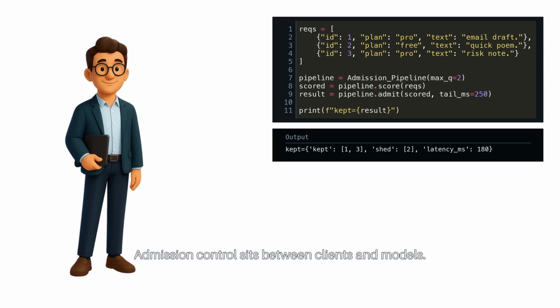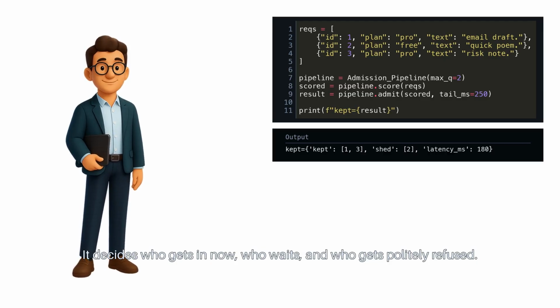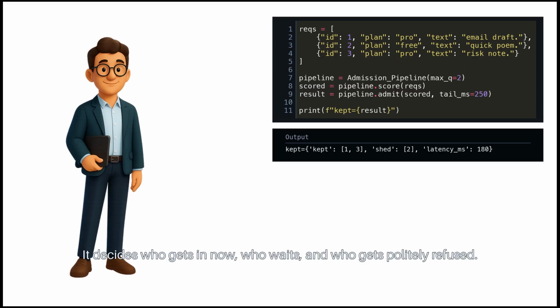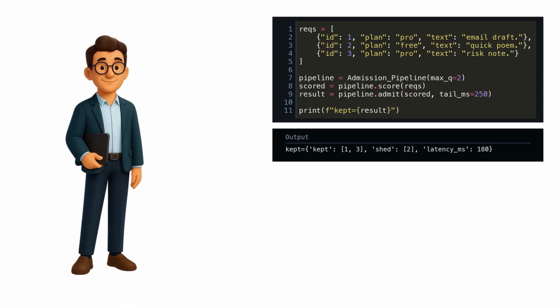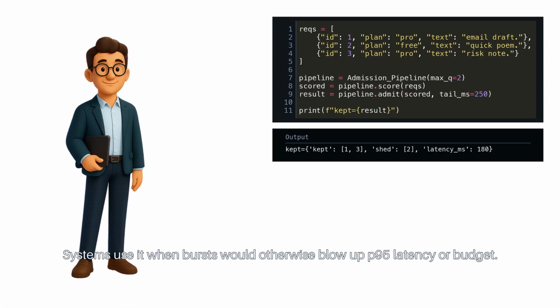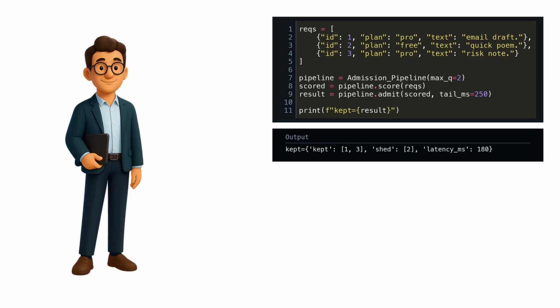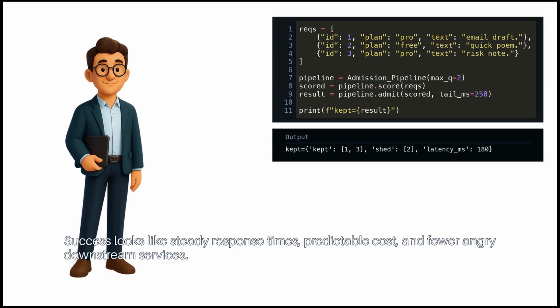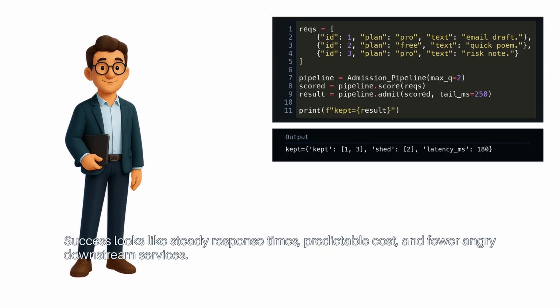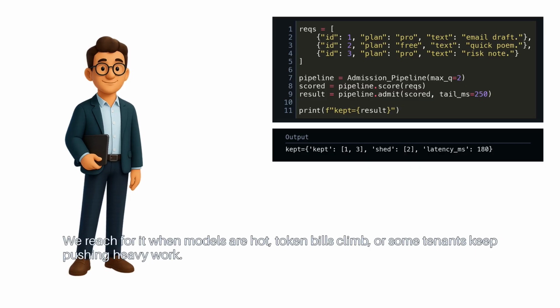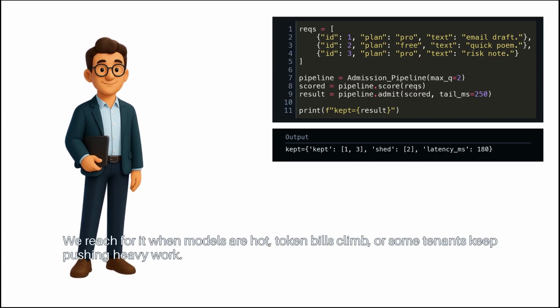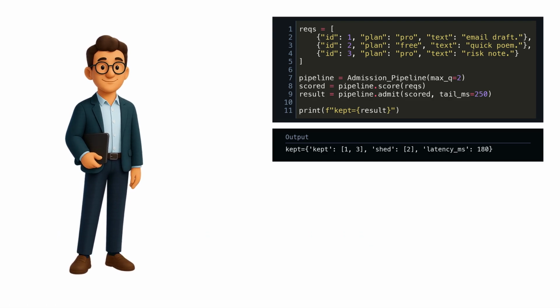Admission control sits between clients and models. It decides who gets in now, who waits, and who gets politely refused. Systems use it when bursts would otherwise blow up P95 latency or budget. Success looks like steady response times, predictable cost, and fewer angry downstream services. We reach for it when models are hot, token bills climb, or some tenants keep pushing heavy work.